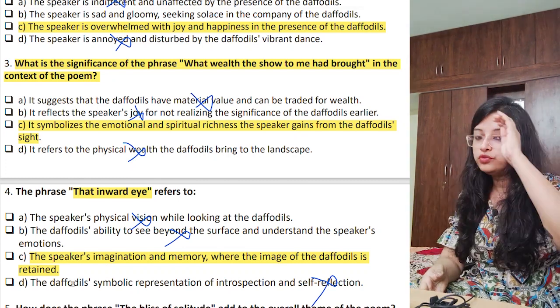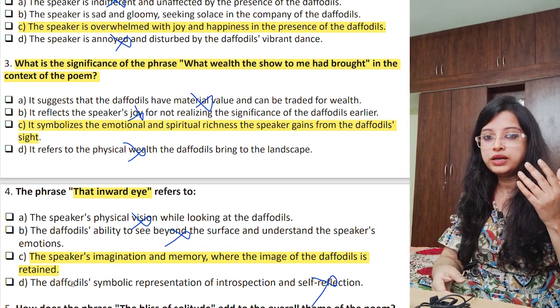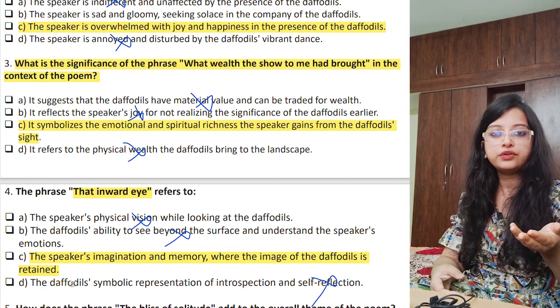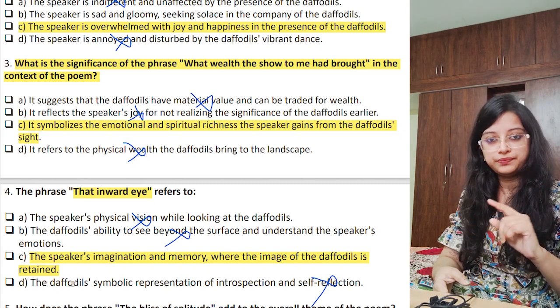Once you see a movie, later on you think about that movie. How can you think about it? The movie is not in front of you. That is the inward eye.